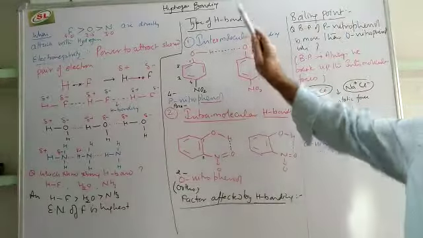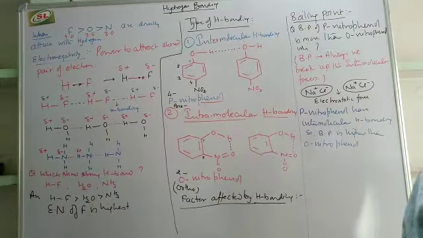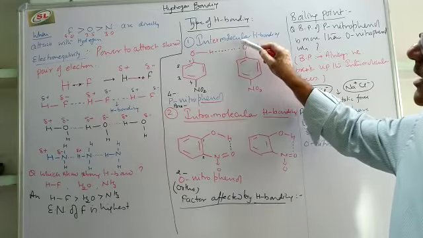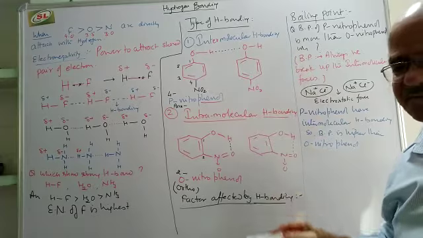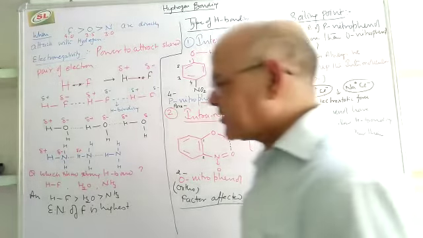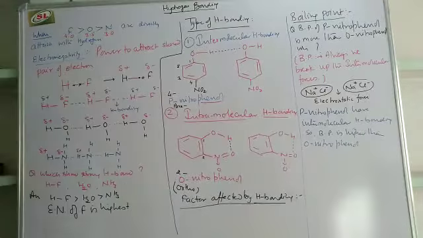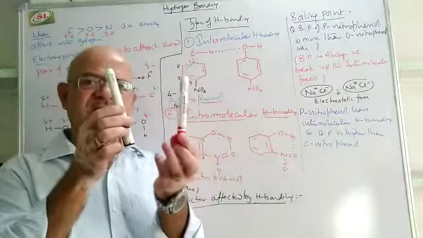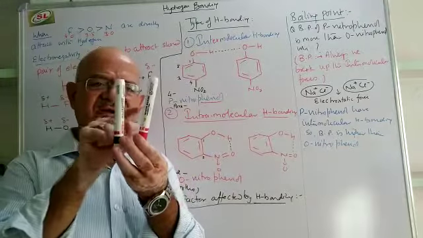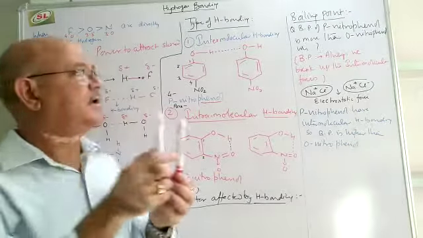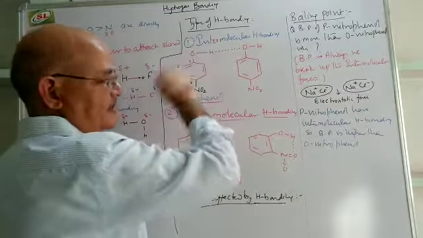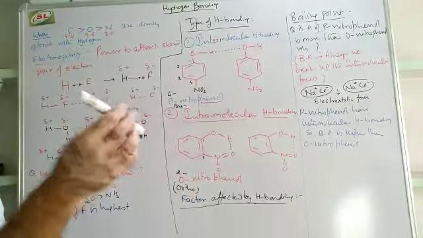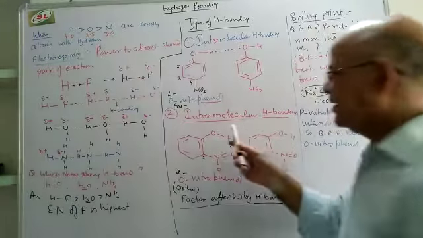If we classify hydrogen bonding, there are two types of hydrogen bonds, intermolecular and intramolecular. Intermolecular means two different molecules, suppose this is one molecule and this is another molecule, and if they attract each other, we will call it inter. And when the attraction force takes place within one molecule only, that will be called intra.